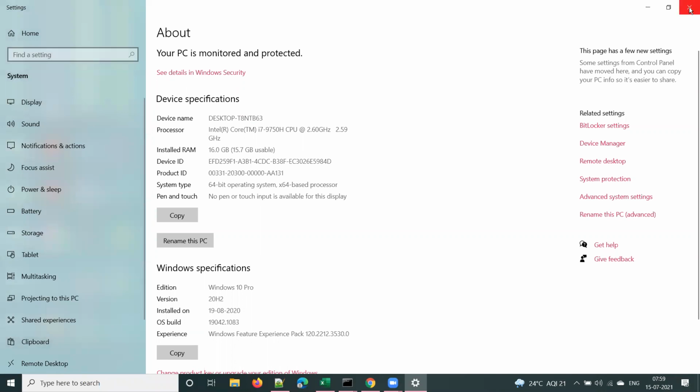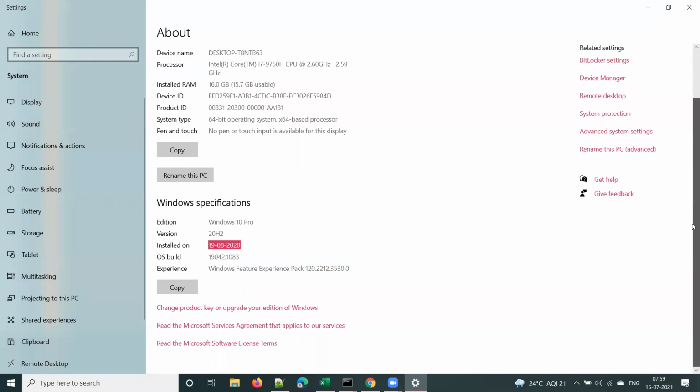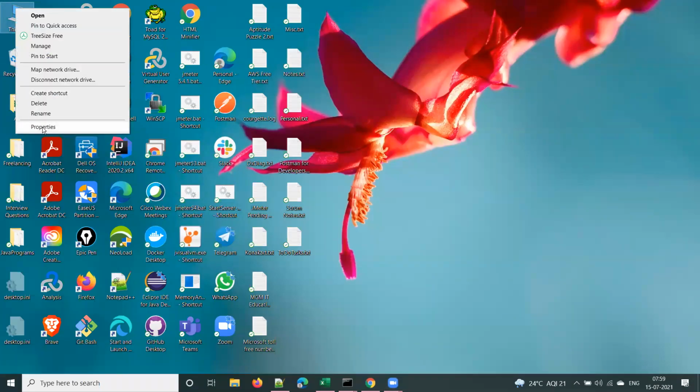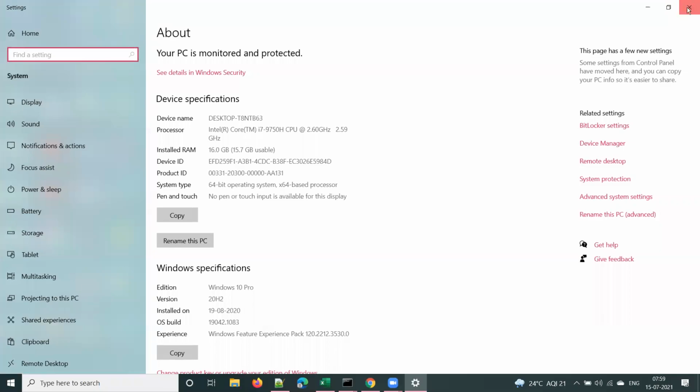You can see all these details: installed RAM, your processor, device name, device ID, and which operating system you have, whether 32-bit or 64-bit. Most systems will be 64-bit. Under Windows specifications, you can see your operating system, version, and when it was installed. You have a lot of details here. To check this, right-click on This PC and go to properties, or else you can go to